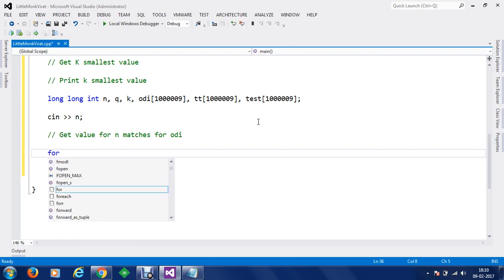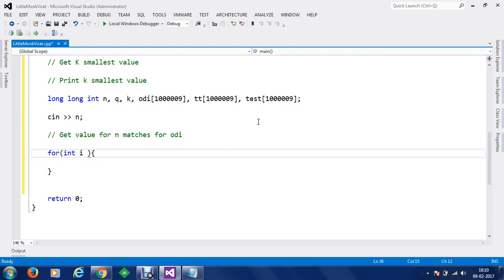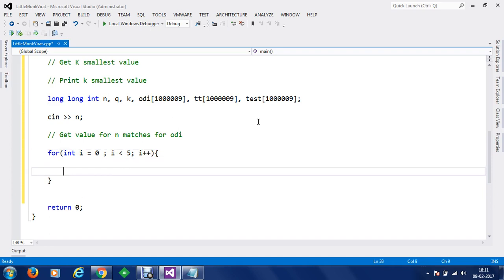So to do this, we are going to write a for loop, and in this we are going to get started with integer I is equal to 0 and I smaller than 5 and I plus plus. So this is what we are going to write. So now we are going to get 5 scores, and since we are coding for competitive programming,